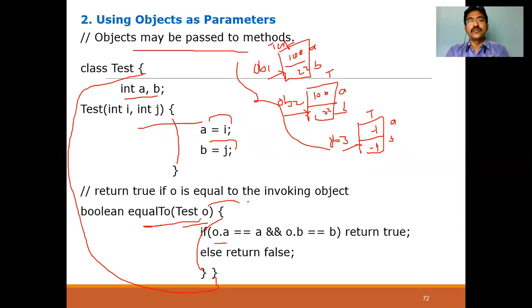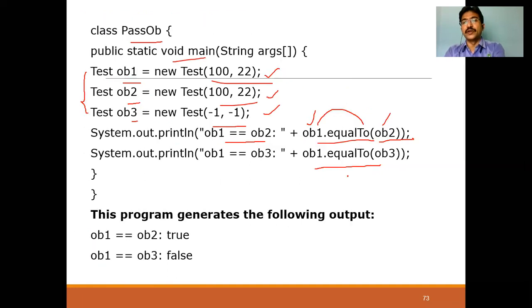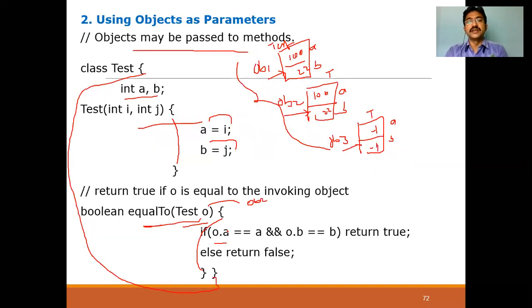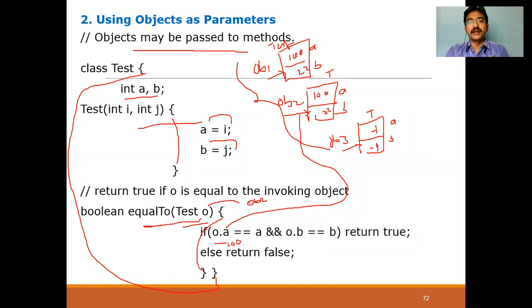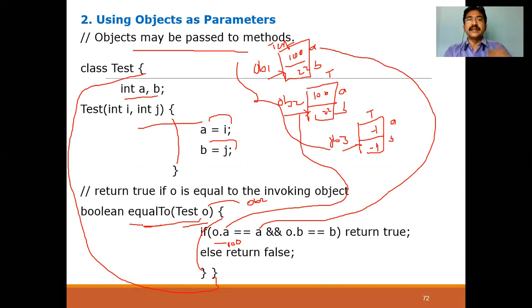Now, what is there in O? OB2. We are passing the parameter OB2 only, right? Now O dot A means what? OB2 dot A, which is 100. Now equal to A. What is A here? Who called it? OB1. A means OB1 dot A only, because whoever called this, they can directly use the variable name itself instead of object name dot variable name.